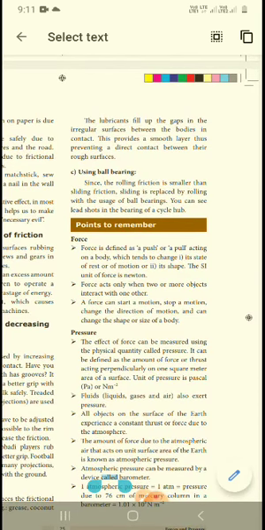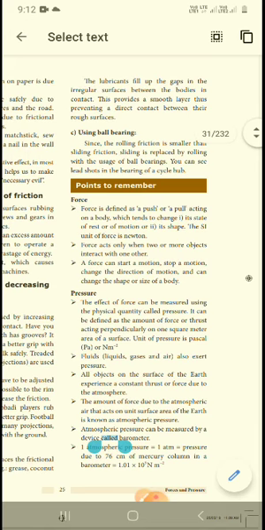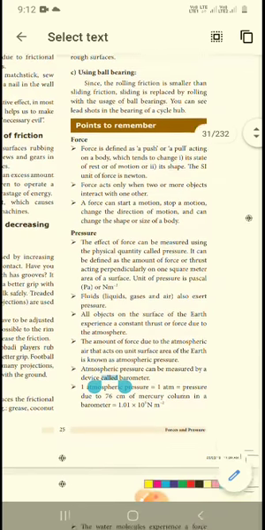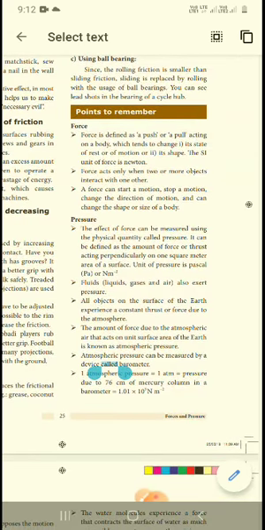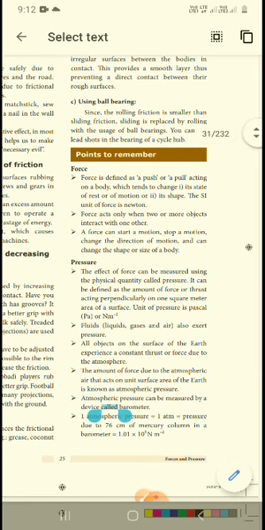So next, using ball bearings. Since rolling friction is smaller than sliding friction, sliding is replaced by rolling with the usage of ball bearings. You know sliding, like a seesaw or slide that you can go and play on. If you go to Thamarakulam park, there is a slider there, and you can see the ball bearing there. So this is a good example.